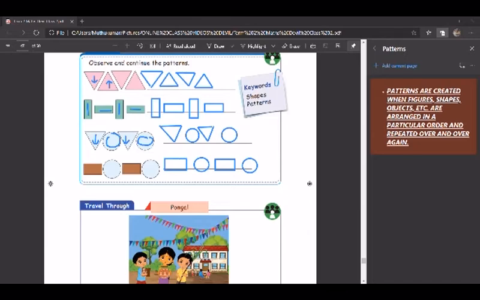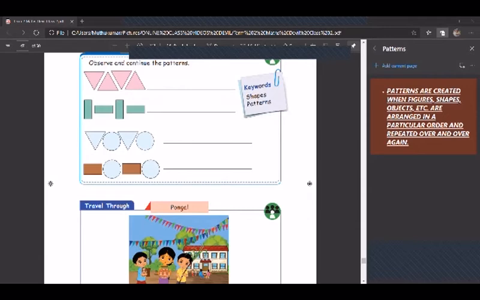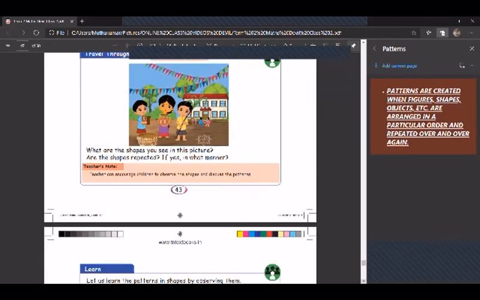Children, next is travel through. Look at the picture here. What are the shapes you see in this picture? Are the shapes repeated? If yes, in what manner? You have to look at this picture and first write what are the shapes in this picture, like triangle, square, rectangle, circle, whatever the shapes may be. You identify the shapes and you have to write whether they are repeated.